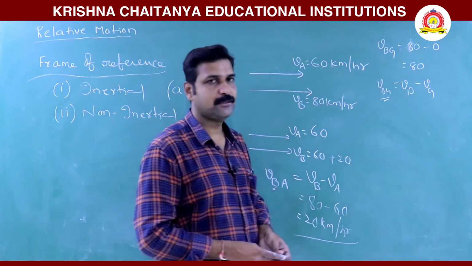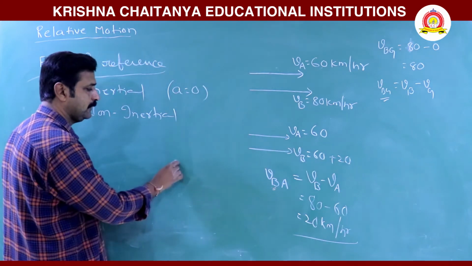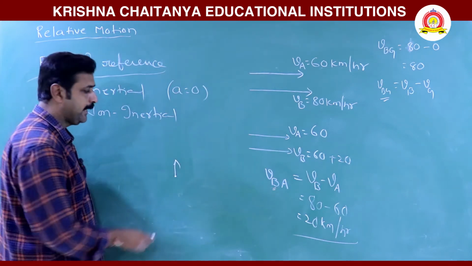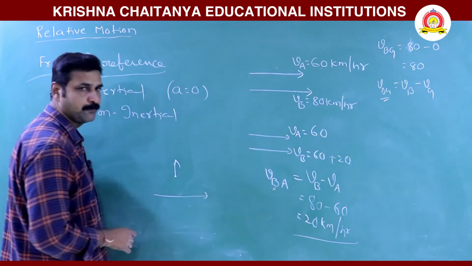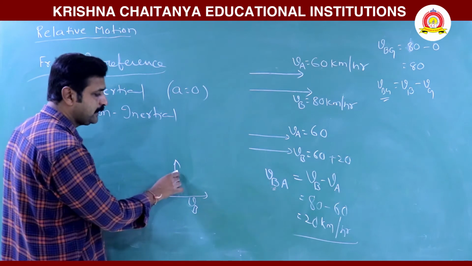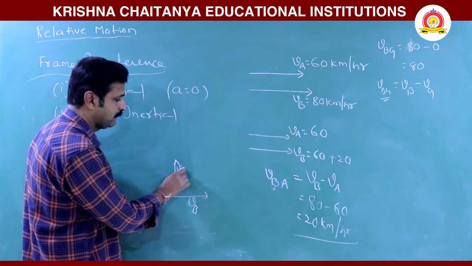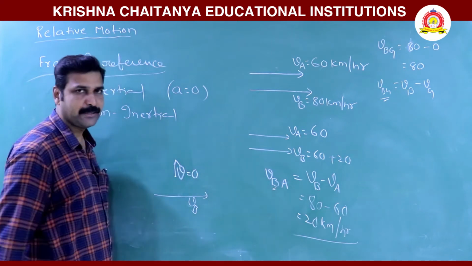So if you write for a pole, here is the pole and you are in a moving bus. Now the velocity of the bus is Vb, and the velocity of the pole is zero, it is actually at rest.